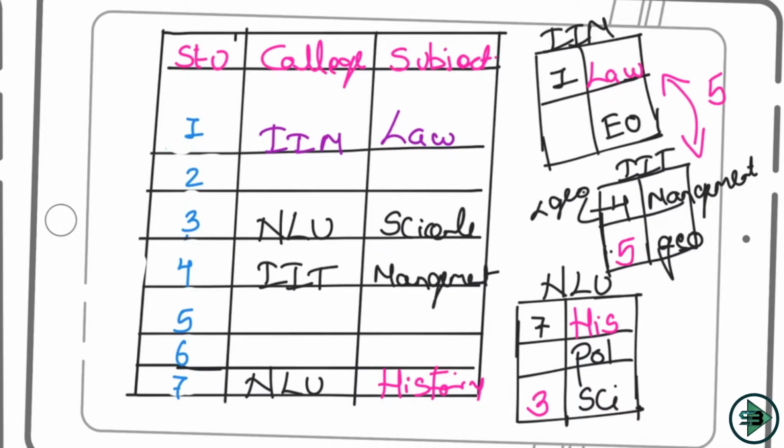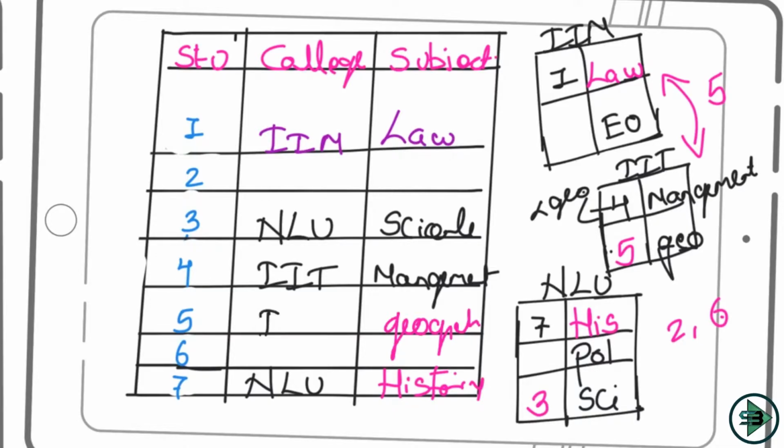Now there are only 2 people who are left, that is 2 and then 6. Everything else is covered now. 1 is here, 4 is here, 5 is here, 3 is here, and 7 is here. 2 and 6 are left. So 2 could come here or 2 could come here. Similarly, 6 could come here or 6 could come here. So there is a confusion between 2 and 6. Let's first write what we know. So we know about 5. 5 studies geography, and 5 studies in the college IIT. So let's just write that as well.